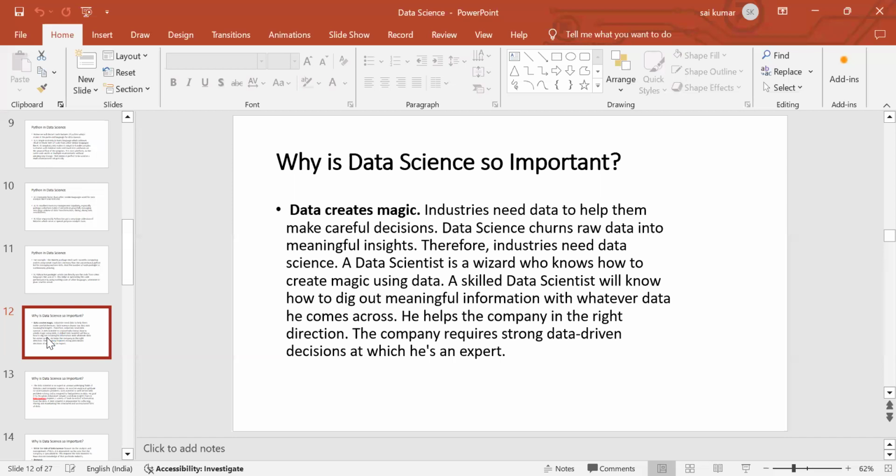Data creates magic. What is that magic? We can't understand it at first, because the data contains a very large amount of information. Based on previous data, we can take decisions about the future plan. If we take the right decision, we can grow. If we take the wrong decision, we can fall down. So the data scientist plays a key role in taking decisions to increase the company's growth.